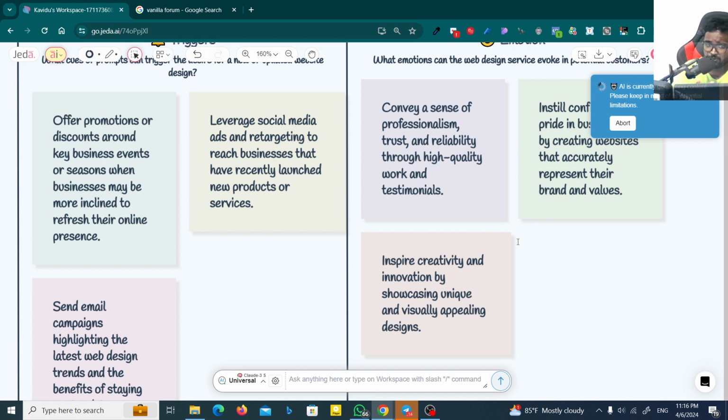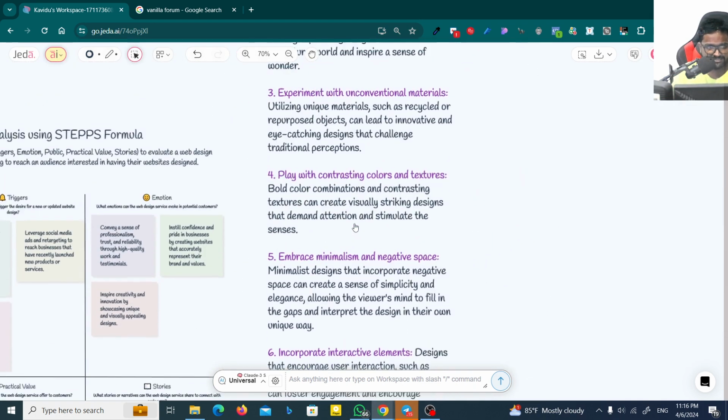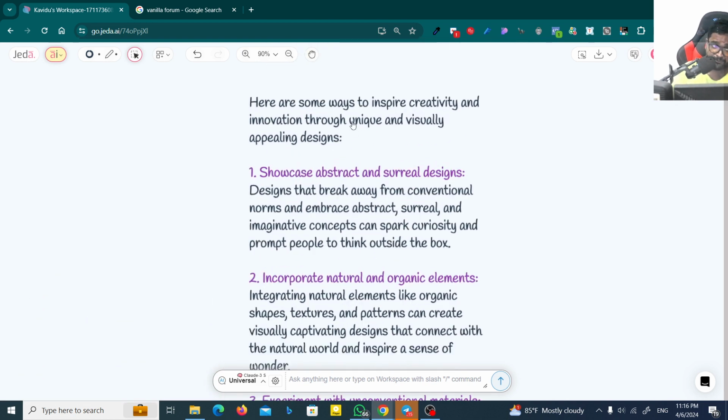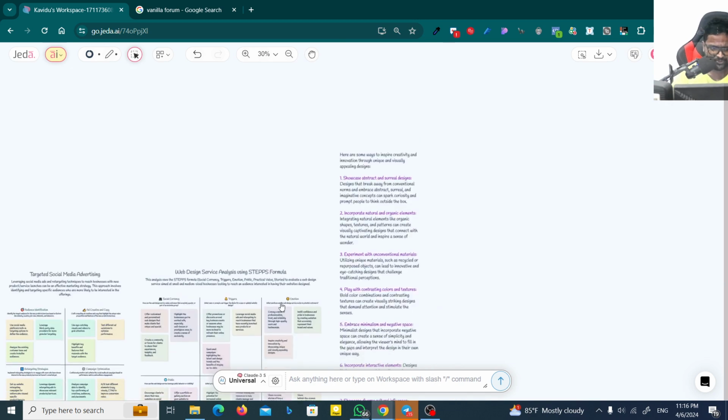Well, actually if you don't have any idea about this one, okay, this paragraph or whatever you got, you can get more ideas, like where you can get more things, by using the Jedi AI text feature. Actually it will work like ChatGPT. Here you got the thing, and it says here are some ways to inspire creativity and innovation through unique and visually appealing designs. So you have to read this. You have to do research, right? You always do research with Google. So why don't you do that research by using Jedi? Guys, this is so cool.